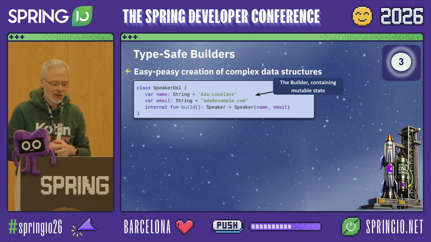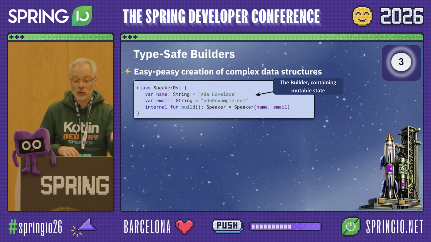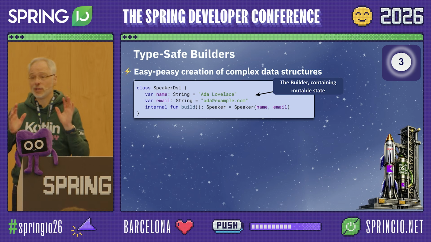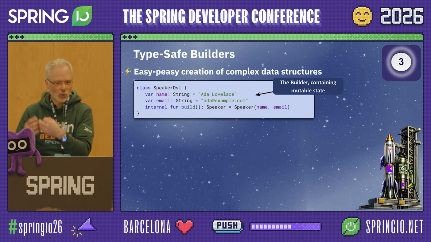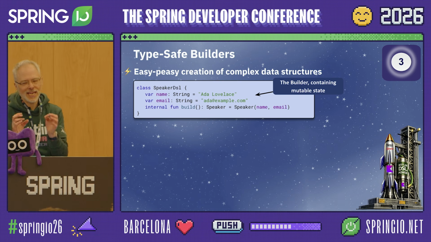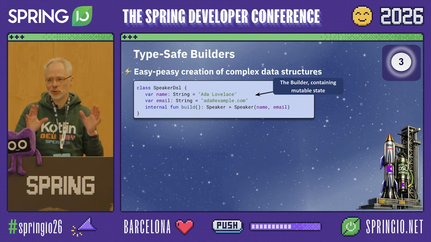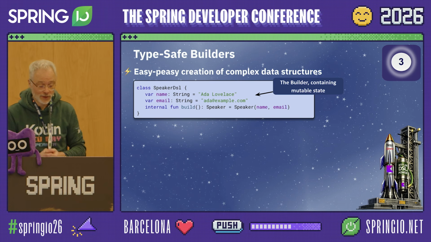A little disclaimer, I could spend a whole session only on type-safe builders. It's an advanced subject. Today, I'd like to keep it on a conceptual level, so you know what it's for, and look a little bit at the implementation details, so you get an idea, right? But don't expect to fully grasp it after this short interaction.